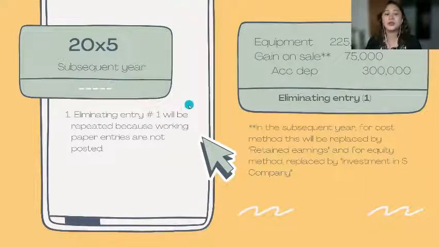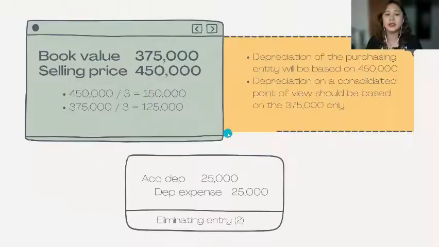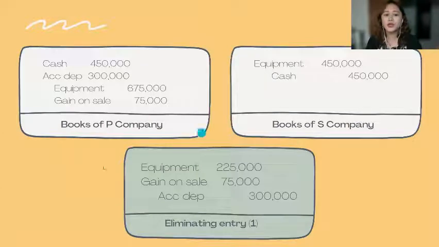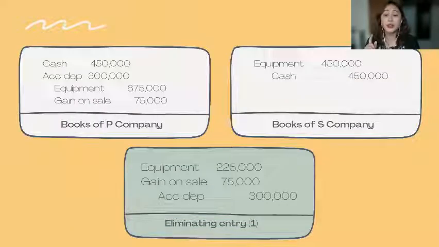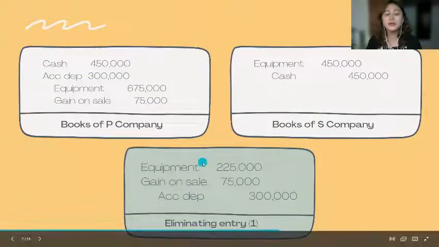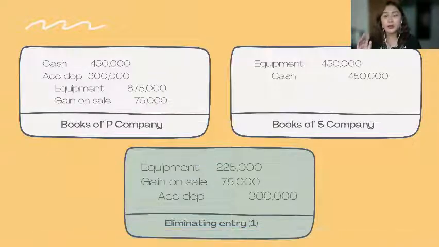So, next year na, anong gagawin naman natin next year? So, first, eliminating entry number 1 will be repeated. So, technically, kung ano yung entry natin dito, eliminating entry number 1, ito should be retained or uulitin mo siya. Bakit? Kasi hindi mo naman to pinopost sa iyong libro. So, technically, yung transaction na to, hindi to posted sa Conso FS. So, ibig sabihin, kailangan mo siyang i-post ulit. Kasi isa siyang balance sheet account. Yun yung pinagkaiba niya with the IS account.